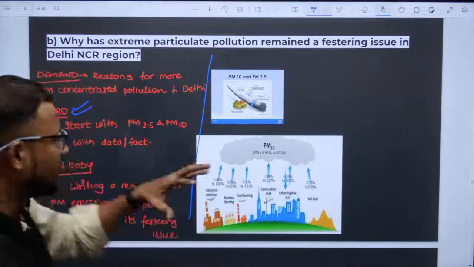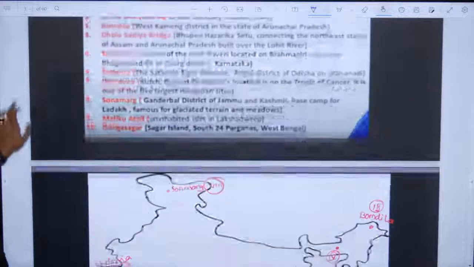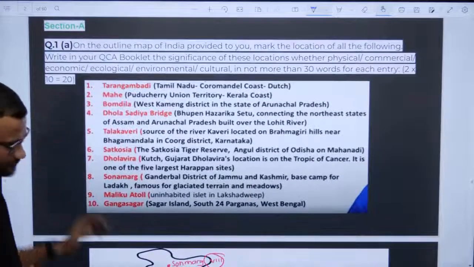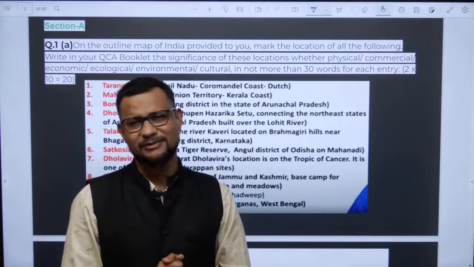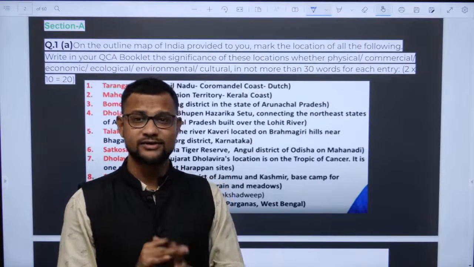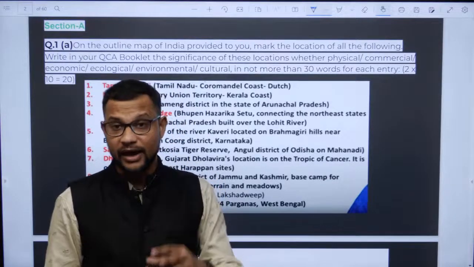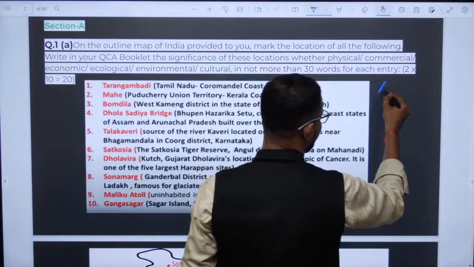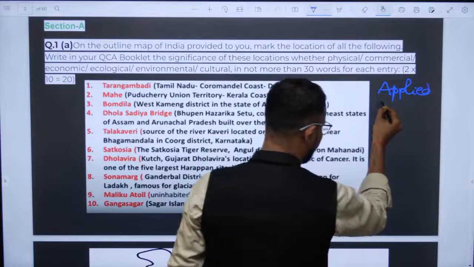I thought I should let you know this so that it would be quite easy for you guys. About the paper now: as usual it is on Indian geography, focusing more on the Indian part. Paper 2 is more of an applied part.